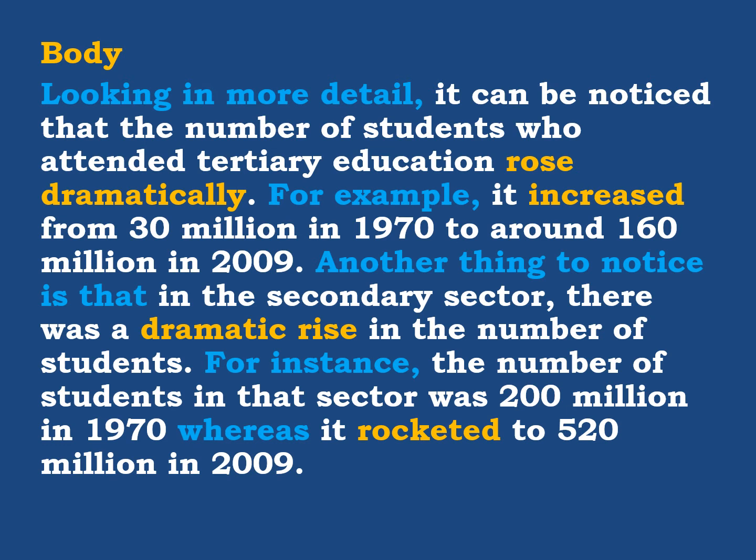So that's why, you know, we said in the previous sentence, we said the number rose dramatically. Dramatically means the difference was very much. So here, again, in the example, you can see the number in 1970 was 30 million. In 2009, it became 160 million. So there is a big difference. That's why we say dramatically. The number rose dramatically. Or we can say rose significantly again.